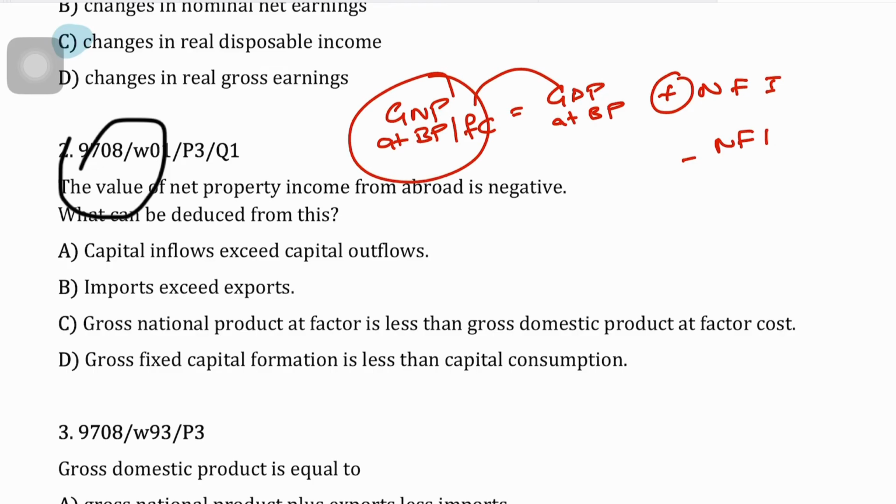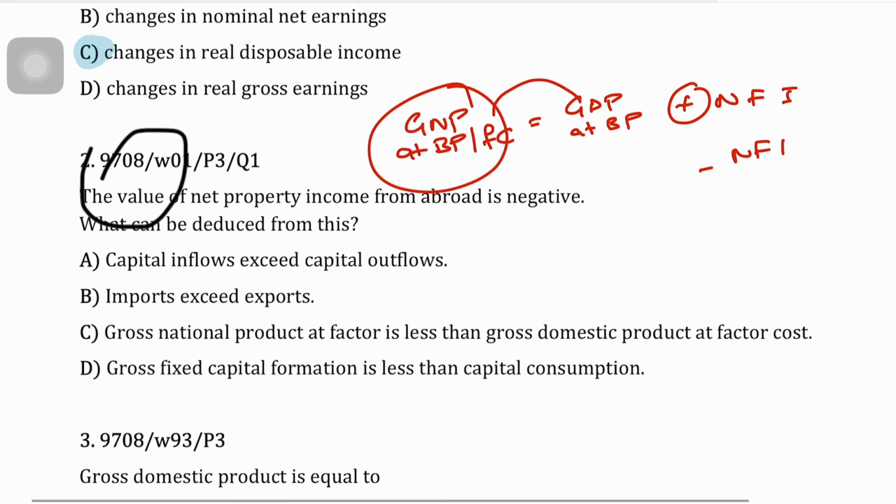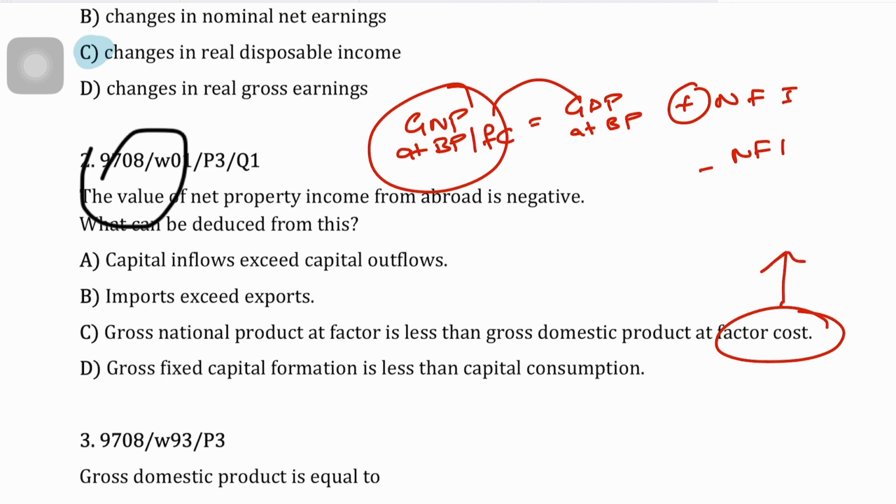So this is a simple question. You just need to know that you shouldn't freak out when you hear the word factor cost. Factor cost is simply referring to when your GDP is measured at factor cost, it's simply referring to GDP at basic prices, or GNP at factor cost is simply GNP at basic prices, right?